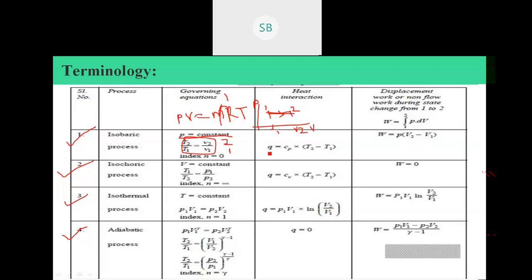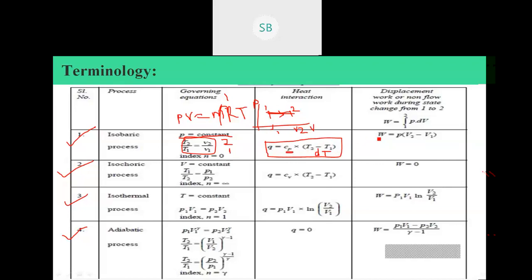Using the first law of thermodynamics, the heat interaction in the system is given by Q equals Cp into dT, the difference in temperature, where Cp means specific heat at constant pressure.